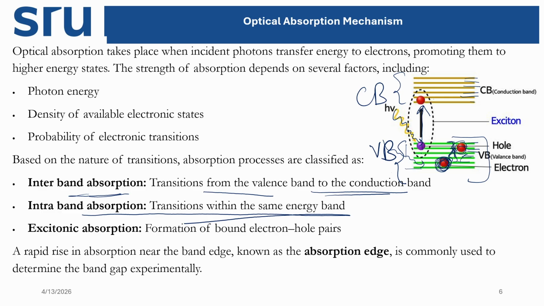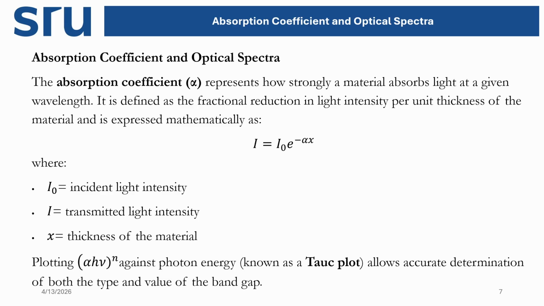And this one we have discussed, this is called exciton formation or excitonic absorption, where after interaction with the light, one hole and one electron are created, forming a pair. When this electron-hole pair is created, we call it excitonic absorption.